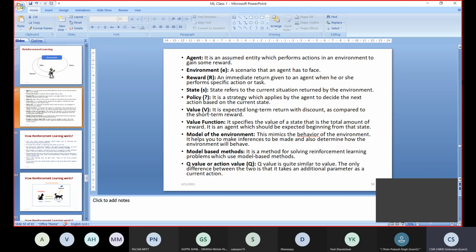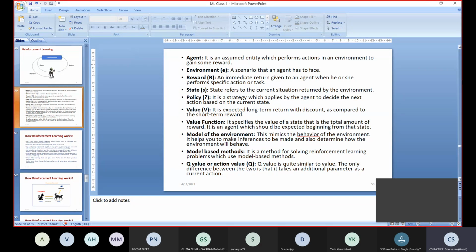So we have seen something called policy, value, function, all those things. Let us see the definitions of those terminologies. Policy is a strategy applied by an agent to decide the next action based on the current state. The agent's task is: I am in this present state, what next state should I go to? To take this decision there are several methods. One is policy based, another is value based. In policy based, we define some policies which help the agent move from the current state to the next state.